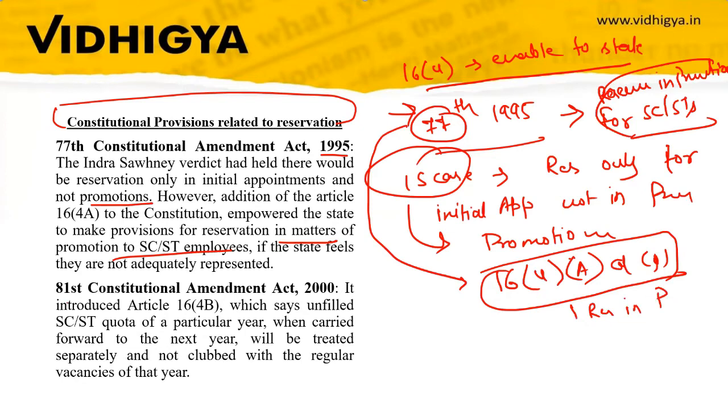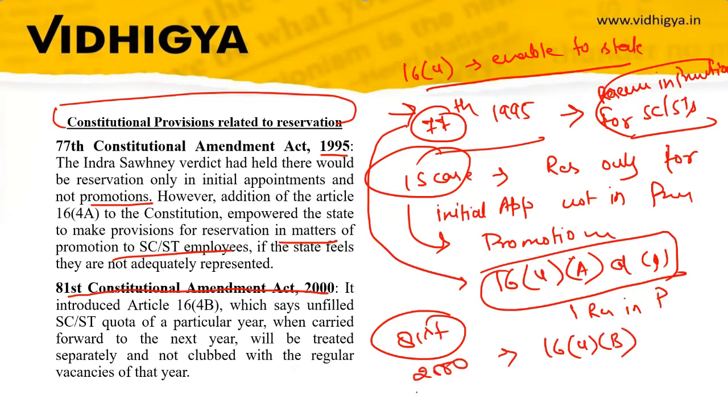Now second, the 81st Constitutional Amendment Act 2000. It introduced Article 16 clause 4 subclause B. In 2000, you have to remember this, which says unfilled SC/ST quota for a particular year when carried forward to the next year will be treated separately and not clubbed with the regular vacancies of that year.